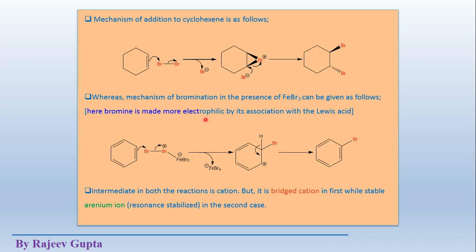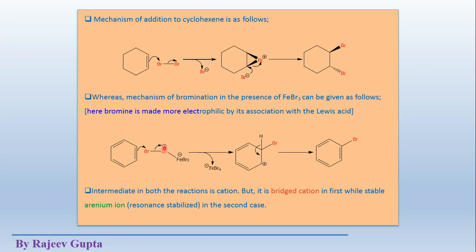That electrophile attacks the aromatic ring system and a substitution reaction takes place. Here bromine is made more electrophilic by its association with the Lewis acid. See, this is the concerted mechanism where the FeBr3 Lewis acid approaches Br2, and this Br provides electron density to this FeBr3.